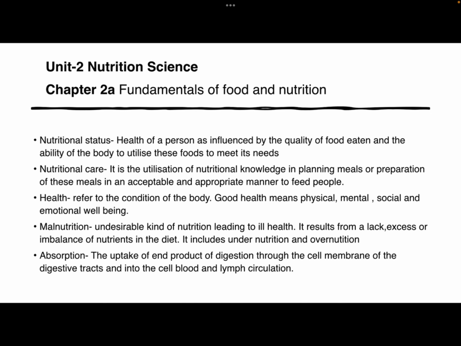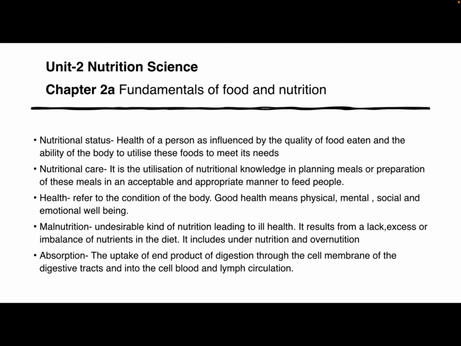Next is nutritional status. The health of a person is influenced by the quality of food eaten and the ability of the body to utilize this food to meet its needs. Then next is nutritional care. It is the utilization of nutritional knowledge in planning meals or preparation of these meals in an acceptable and appropriate manner to feed people. Next is health. Good health means physical, mental, social and emotional well-being.